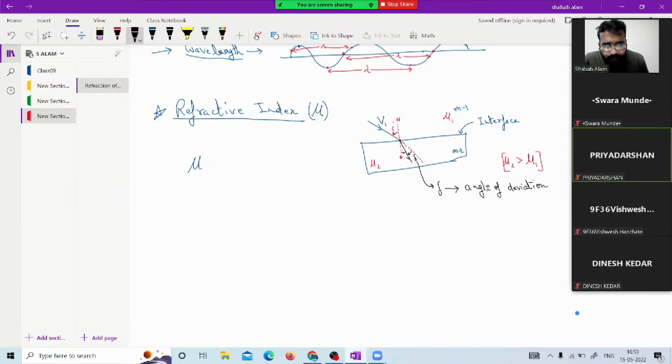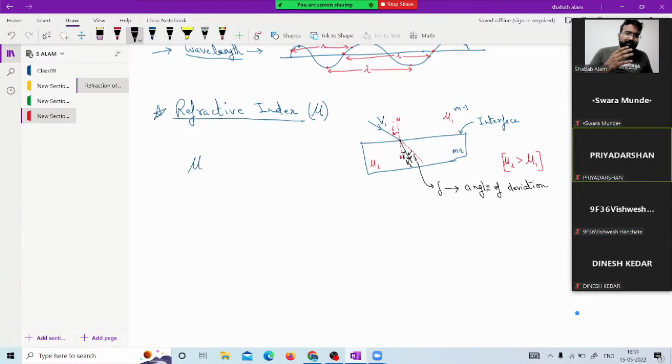Now this angle, measured from the normal reference, as I told you, incident, reflected, refracted, all are from the reference of the normal only. So this is the angle of refraction. This is the basic story we are talking about when the ray of light travels from one medium to another. Now it is traveling in medium 2, and the velocity here is v2.